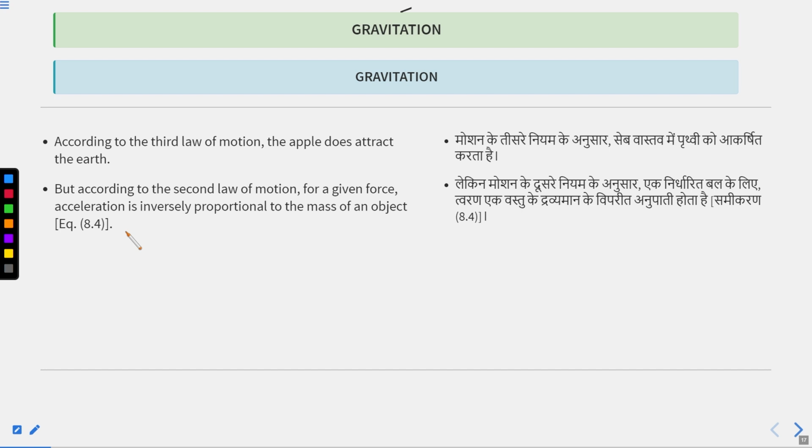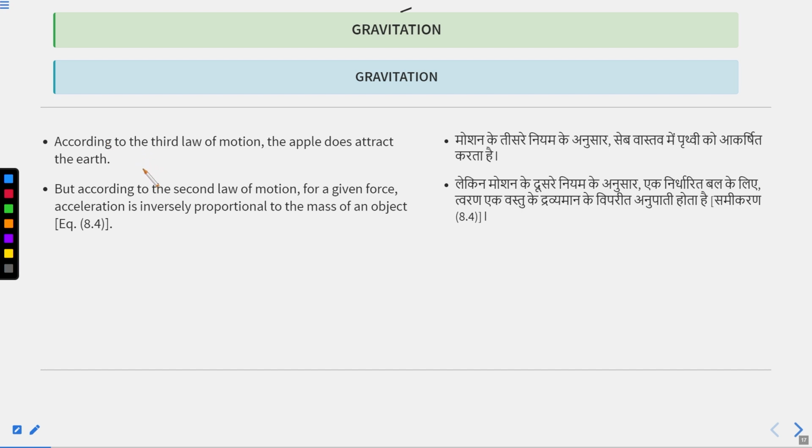Then why can we see only the motion of this pen, not the motion of the earth? The reason is the mass of the earth is so large, so huge that it cannot move. The mass of this pen is very, very small compared to the mass of the earth. That's why this object is falling towards the earth, not the earth falling toward this object.